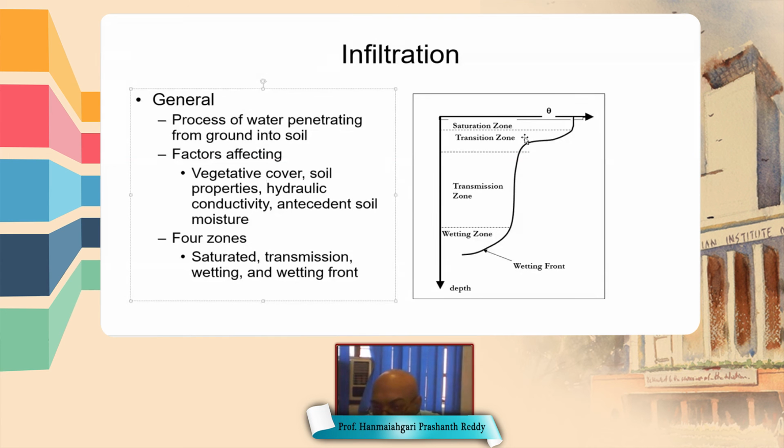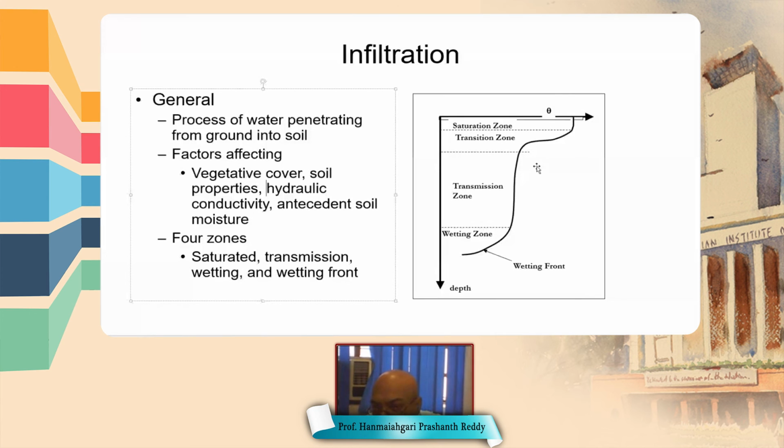At a certain point of time, infiltration is already in progress, and the wetting zone is somewhere here. In between, the wetting zone is progressing.